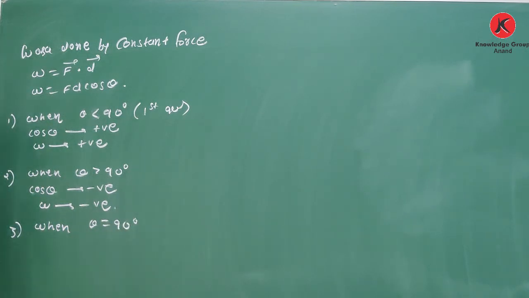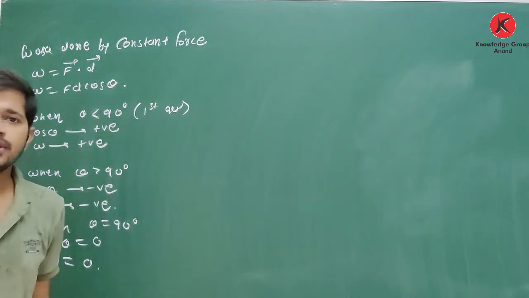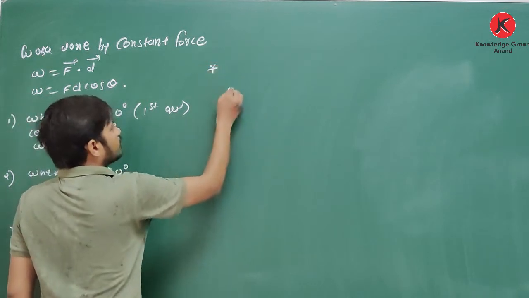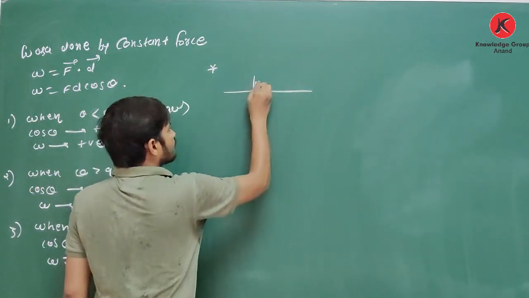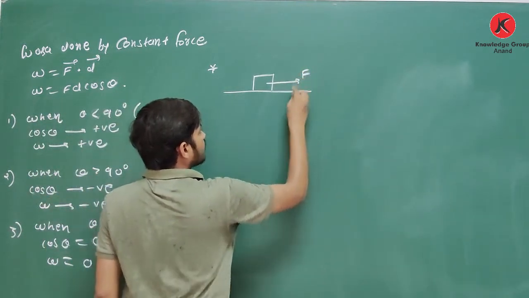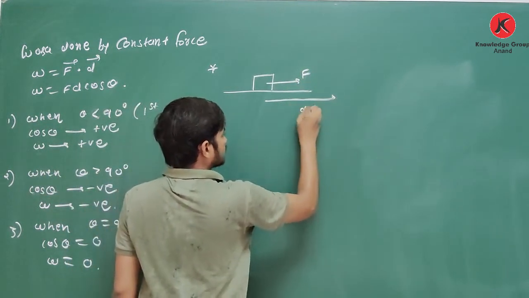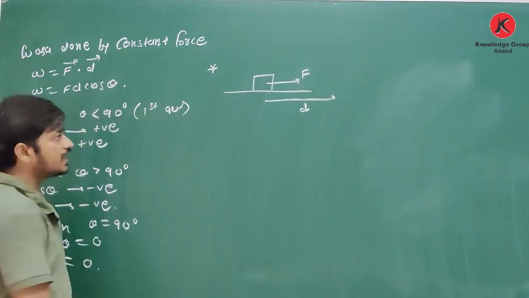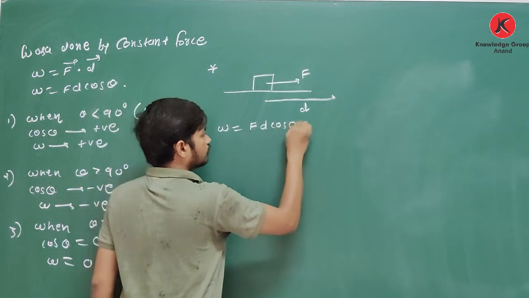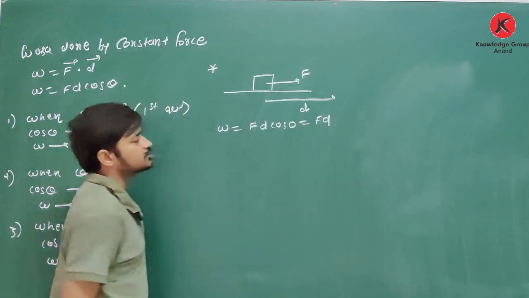Yes, third case, when theta is equal to 90. So yes, cos 90, we know that the value of cos 90 is 0. So cos theta is equal to 0, so work done is also 0. Clear about this? Okay. For example, it is one block. On this block, force is applied in this direction, and the block is displaced also in this direction. Then in this case, what is work?